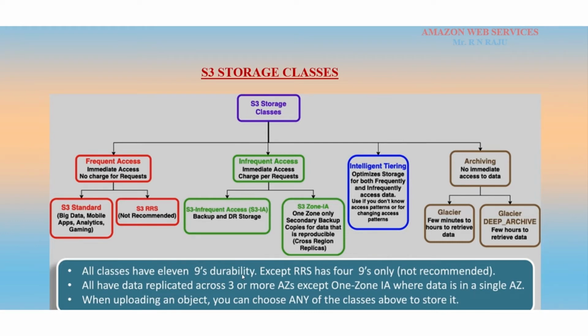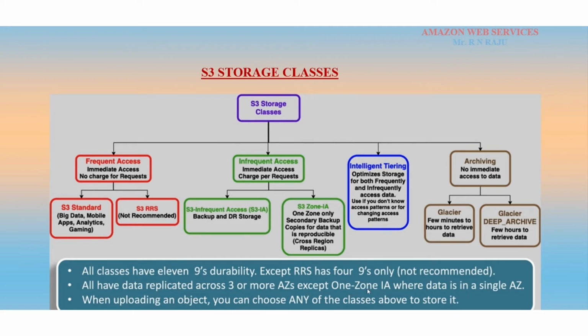So the object durability is 99.999999999 percent, except RRS, which has 4 nines only. That is why RRS is not recommended in the environment. Most people select S3 Standard and S3 Standard Infrequent Access, and all have data replicated across 3 or more availability zones except One Zone IA, right?